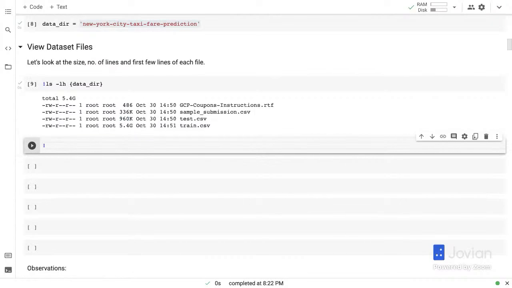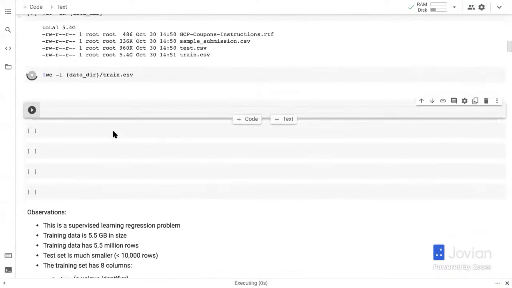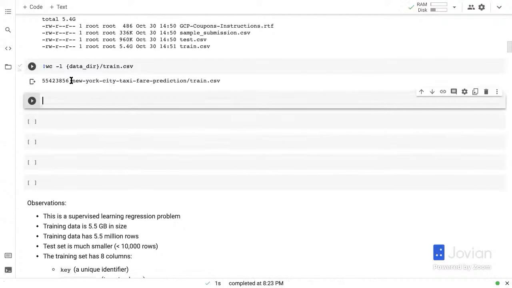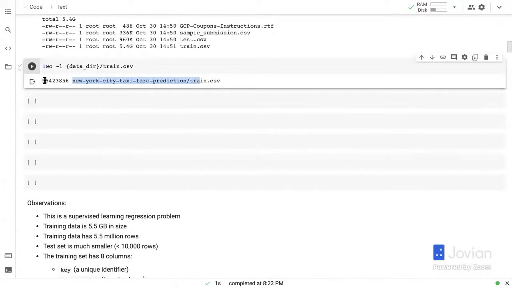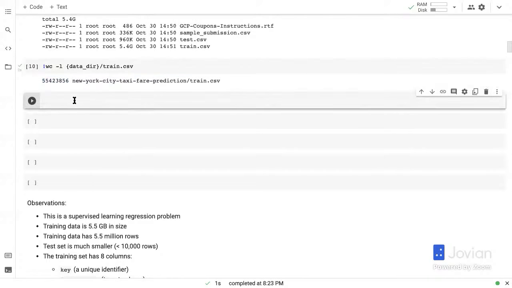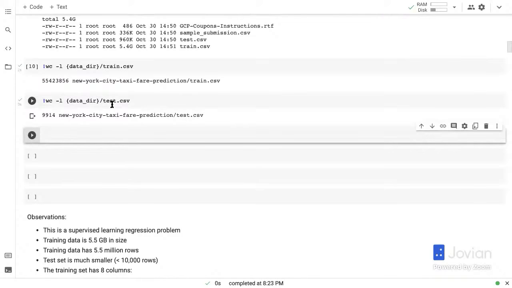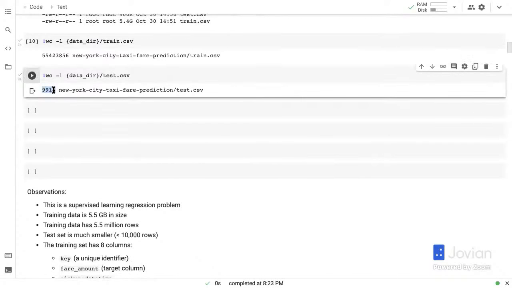Let's look at the number of lines in some of the important files. So the way to get the number of lines is using the wc-l shell command. And once again, I'm going to get the data directory. And under the data directory, I want to look at train.csv. So there you go. New York City Taxi Fare Prediction /train.csv contains, what's this? 55,423,856 rows. That's a lot of rows. And then let's look at the test set. The test set contains 9,914 rows, which is a lot smaller than the training set.